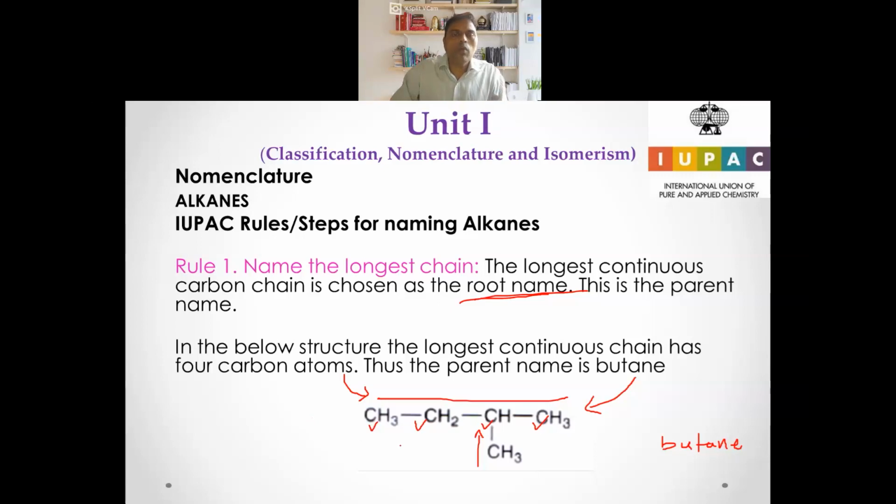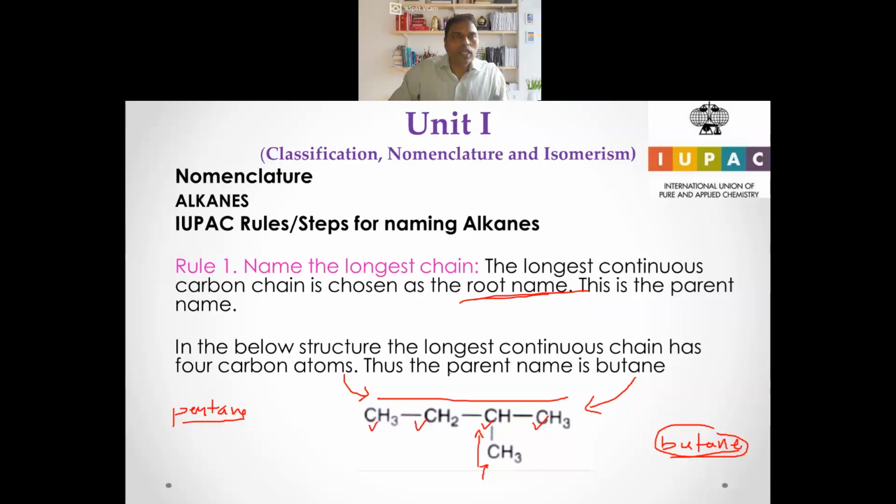If it is common naming, we would have named this as pentane because there are 5 carbons. These are 4 on the straight chain, and there is one more carbon here, the fifth carbon. So we would have named this as pentane, but in IUPAC name, we are not going to do that. We are giving the parent name only for the straight chain, right?